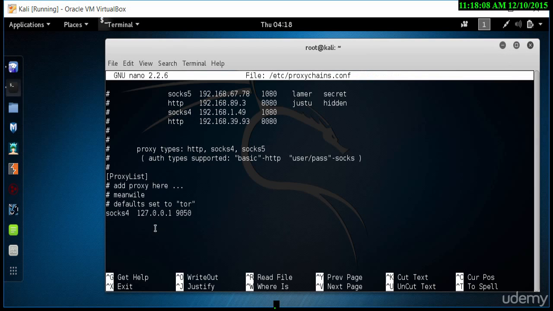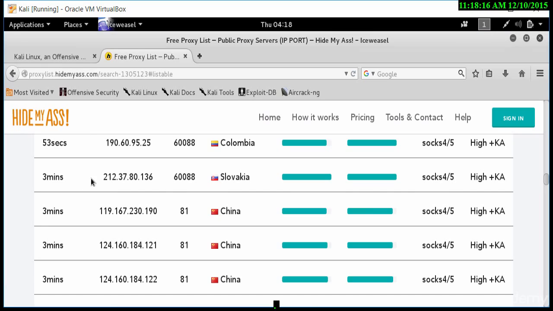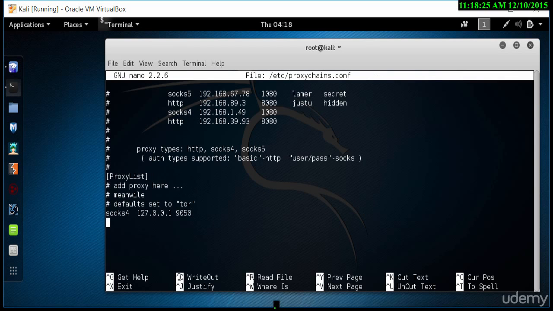And how you do that is where it says SOCKS 4, an IP address and the port number, you would look at the list. I'll just show you an example. So I would take the IP address here, use this port, and I'll use SOCKS 4 as the connection. So that would make the list populated. You can add more IP addresses and just keep going and keep adding more IP addresses in there.